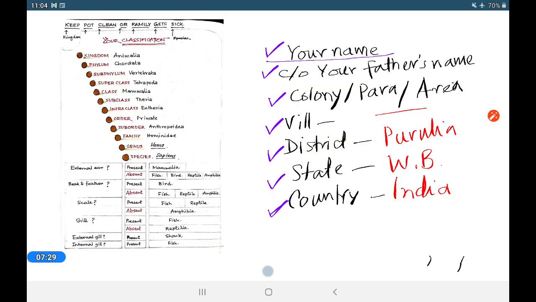Okay, we have seen so many different types of organisms, but how can we trace them? A huge number of organisms. I think I have given data about 17 lakh, but you know that no more than that animals are there in the world. It is very difficult to trace them. So what we did here is arrange animals in certain groups on the basis of their certain characteristics.